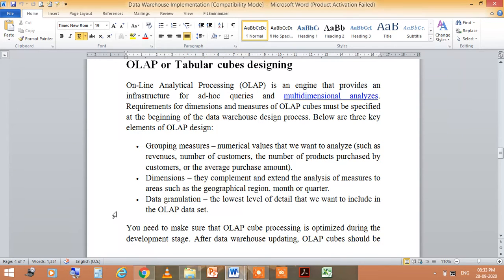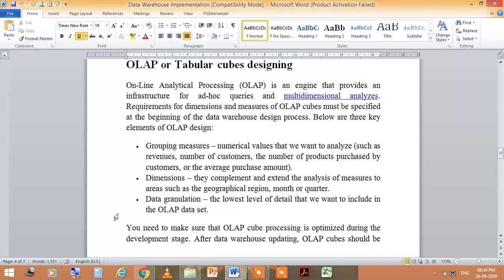They complement and extend the analysis of measures to areas such as geographical regions, months or quarters. Then data granulation means the lowest level of detail that we want to include in the OLAP data set. Then you need to make sure that OLAP query processing is optimized during the development phase, because optimization means what? What is the optimal solution?